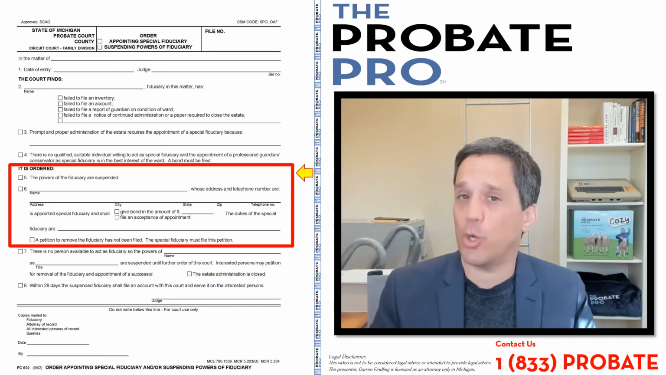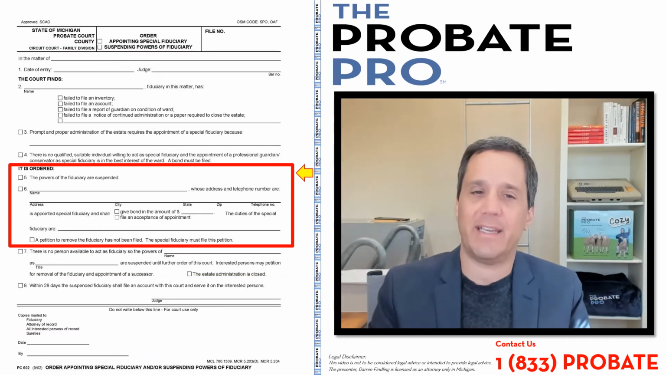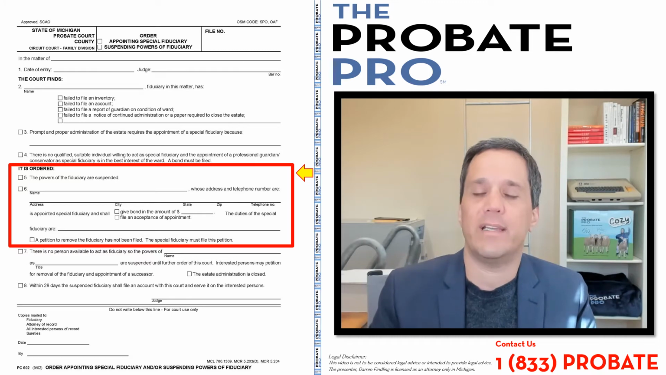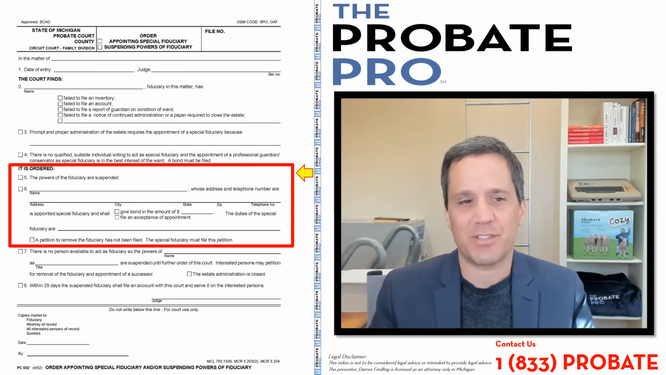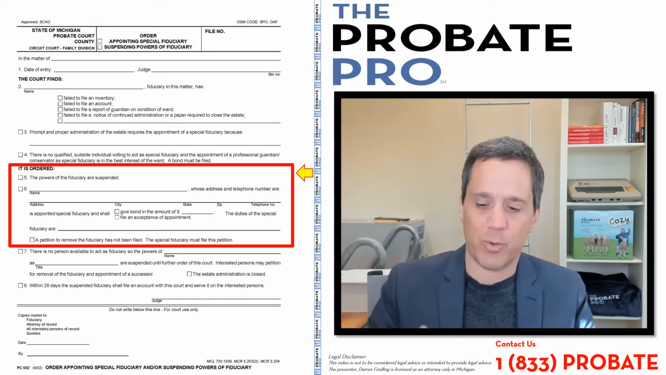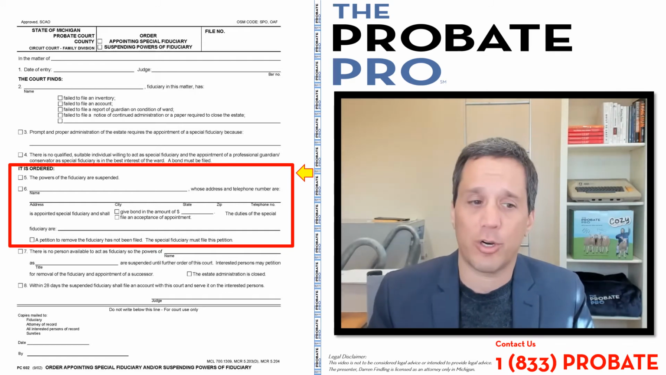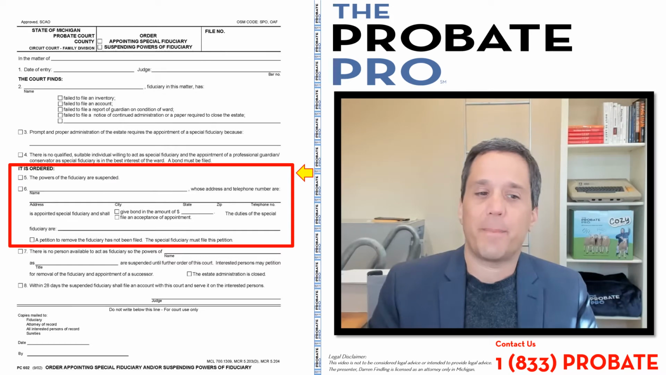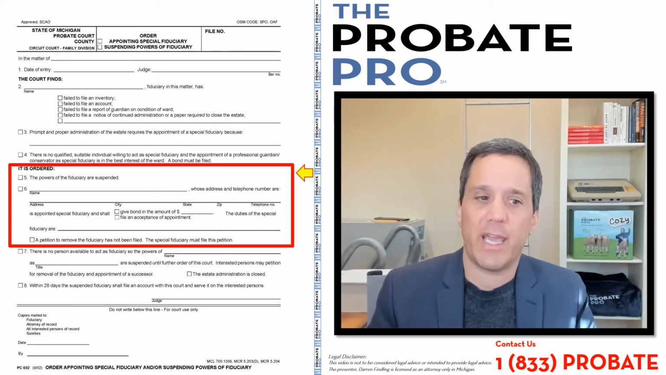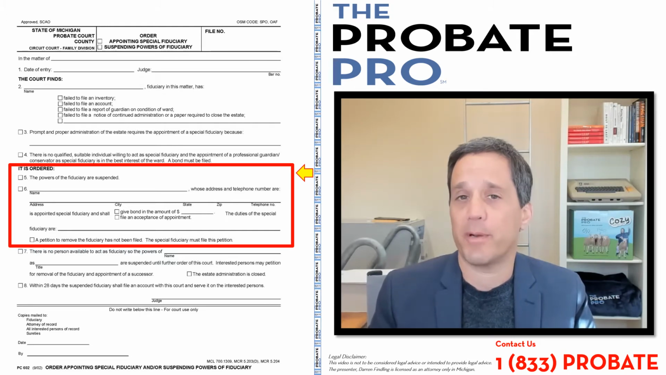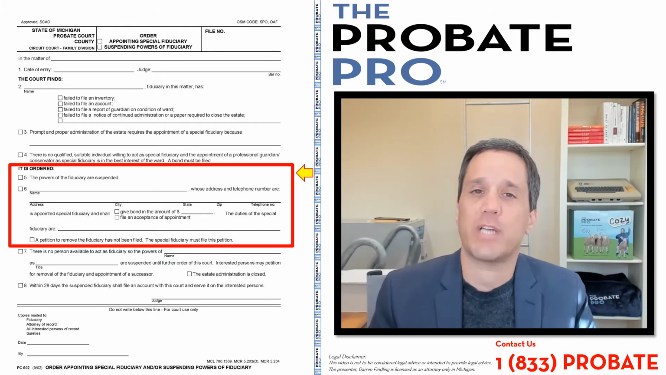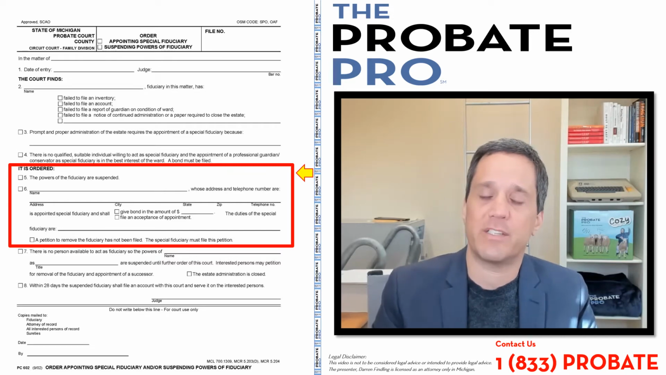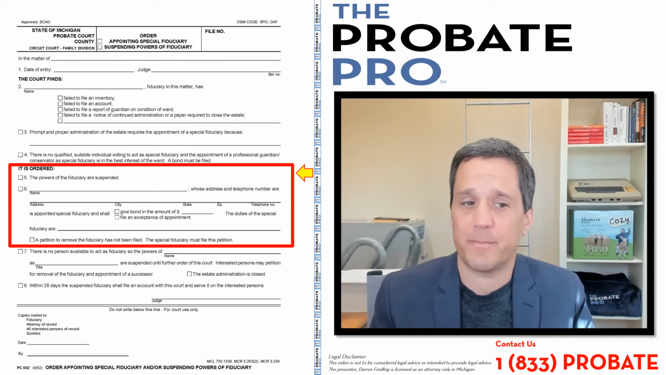The next section is the order section. So above are the findings of the court, and now it is really the meat and potatoes here. The essence of this is the order of the court. This is what the court is ordering to occur. 5, the powers of the fiduciary are suspended. So if there is a suspension and or removal and or appointment of a special fiduciary, the court can check box 5 and say that the powers of the existing fiduciary are suspended.